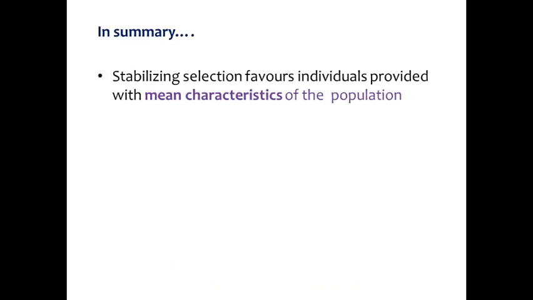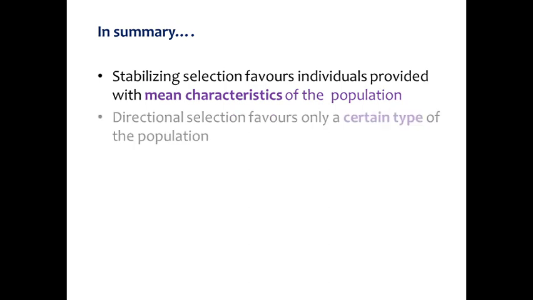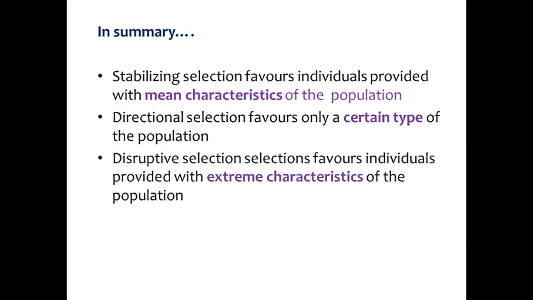So, in summary, stabilizing selection favors individuals provided with mean characteristics of the population. Then directional selection favors only a certain type of the population. Then the final category, disruptive selection, favors individuals provided with extreme characteristics of the population.